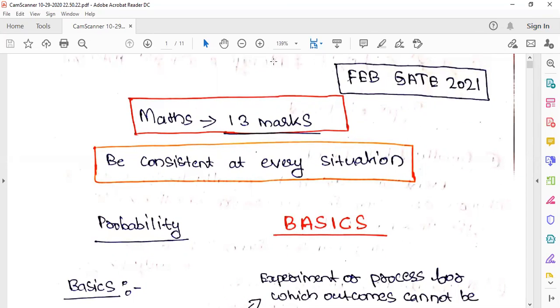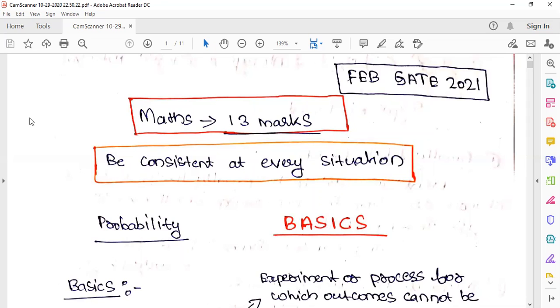So today we are starting with probability distribution and statistics. Okay. So as I always tell you, be consistent at every situation. That means watch all the videos, make notes, do the problems. In between, I'm giving you a lot of problems, so try to pause the video, try the problems by yourself, and then check the answers.